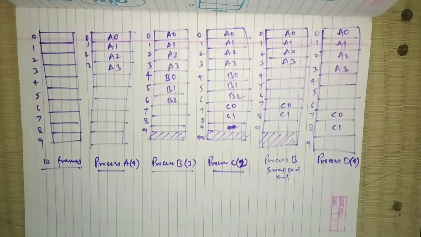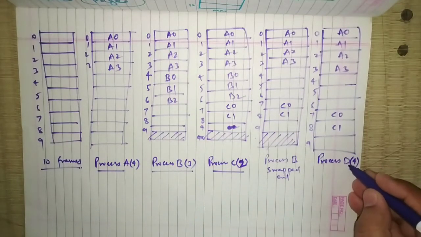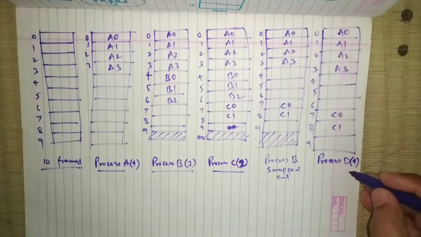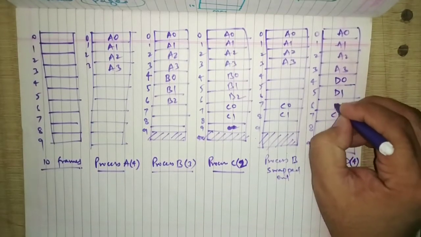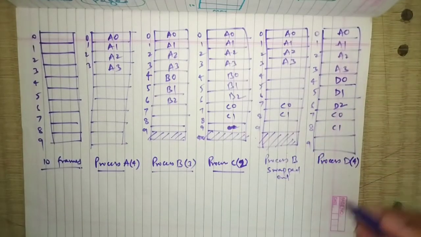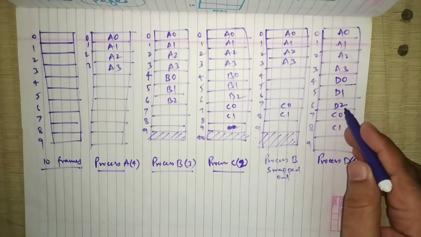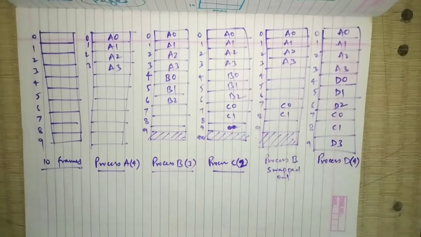Okay, paging and segmentation. So we have to permit the physical address space of the processes to be non-contiguous. It is possible that three pages of the process D will be over here, and one page will be at this location. So I will allocate D0, D1, D2 over here, and D3 over here. We have permitted the physical address of the process to be non-contiguous. This is how the processes are placed inside the memory using the paging technique.